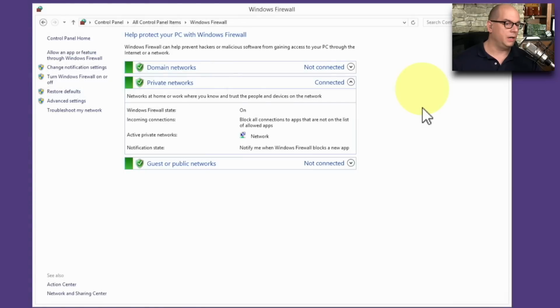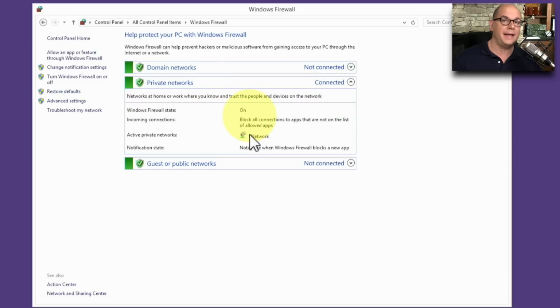Here's my Windows Firewall front end. I have 3 different networks configured. One when I'm connected to my Windows domain. I'm not currently connected to my domain, so it says not connected. I have this set up for private networks that I'm currently on and connected to. And then I have guest or public networks configured, but I'm not connected to one of those networks either.